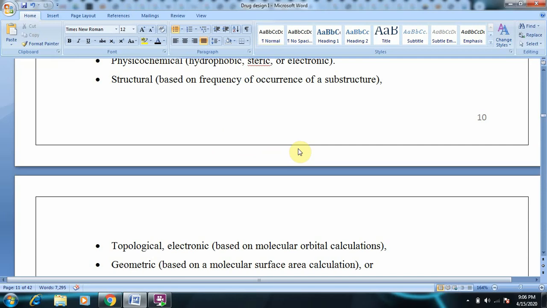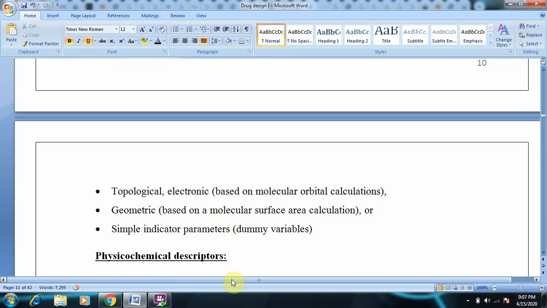The next category of descriptors are topological descriptors, and electronic descriptors, which are based on molecular orbital calculations. The next one is geometric descriptors, which are based on surface area calculations. And the next one is simple indicator parameters, which are called dummy variables.